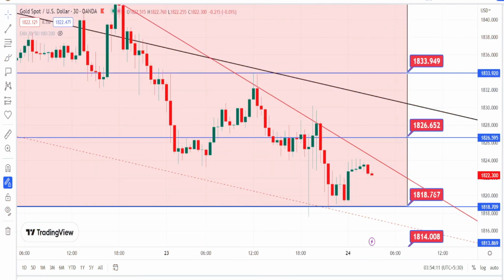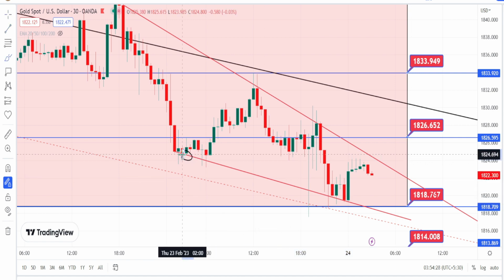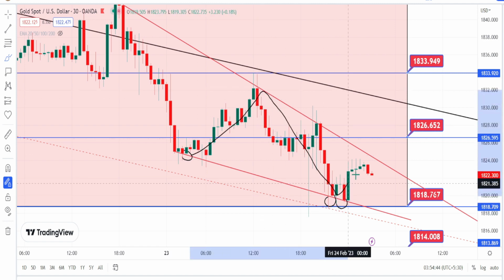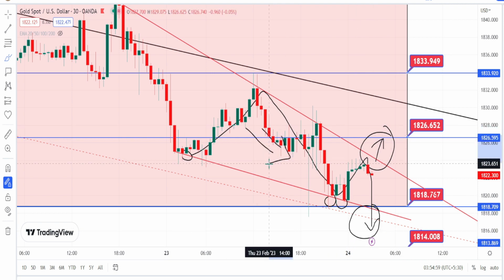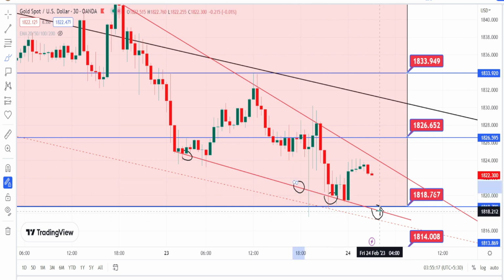In 30 minutes time frame, when we look at the price action, again I'm drawing a trend line or a support line, and based on this support line, we can notice that the bearishness is becoming weaker. So wait for the price action to give a breakout from this consolidation on the bearish side or on the bullish side, based on which you can take a directional trade in 30 minutes time frame. And when we look at the overall trend of the price action for the 30 minutes time frame, it is still in a bearish trend. And once the price action gives breakout from this support line or trend line, we can expect a very steep fall on the bearish side. Let us mark the support and resistance.